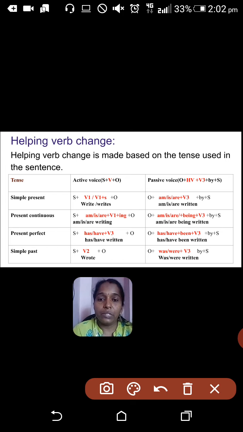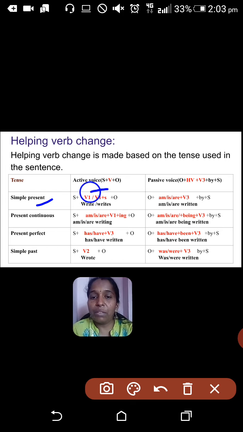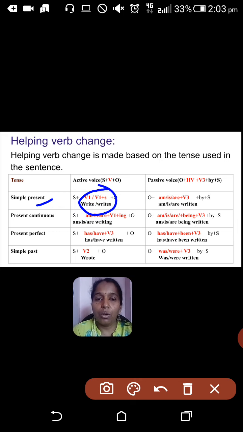Now let's move to our main idea of today's class: simple present tense. If the given sentence is in simple present tense, how the active voice structure will be and how the passive voice structure will be, that's what I am explaining now. If the given sentence is in simple present tense, the verb form will be V1 or V1 plus S. And that should be changed to am or is or are plus V3.